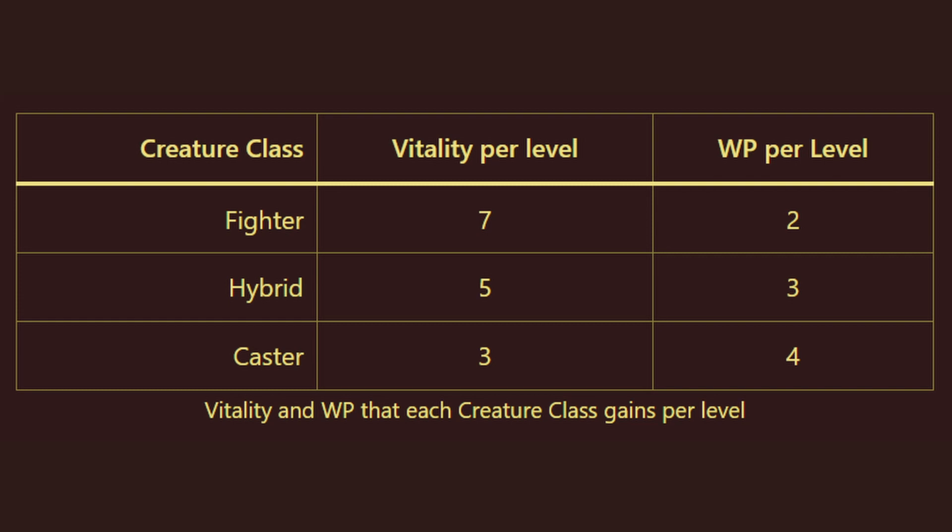However, they do, with the exception of minor, have 3 creature classes that determine their vitality, willpower, and the number of abilities they can learn. Those are Fighter, Hybrid, and Caster. Fighters have more vitality and proficiency with 3 weapon categories and all armors, but less willpower and abilities. Casters have more willpower and abilities, but are only proficient with 1 weapon category and light armor, and have less vitality. Hybrids are the balance between the other 2 with a decent amount of vitality, willpower, and abilities, and proficiency with 2 weapon categories and light and medium armor.